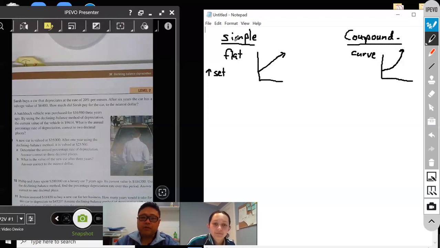So simple interest goes up by a set amount. Yeah. Okay. So it's the same set amount that goes up each year or each term. Yeah. Compound interest goes up by a set rate. Yep. So as your rate increases, your amount increases. Yeah. Set rate over that increasing amount. You're going to increase faster. The value's going to increase. Interest over interest. Yeah. Okay.